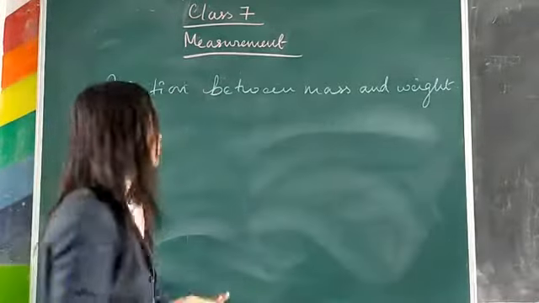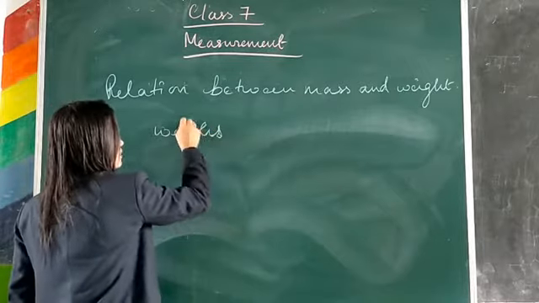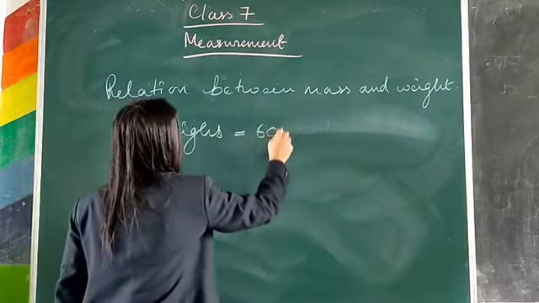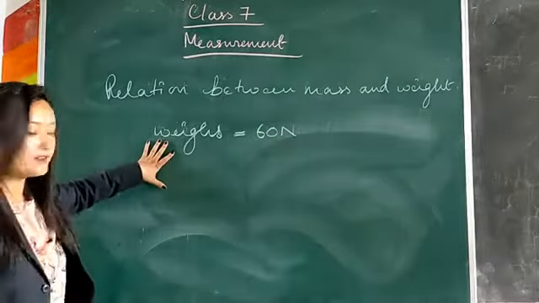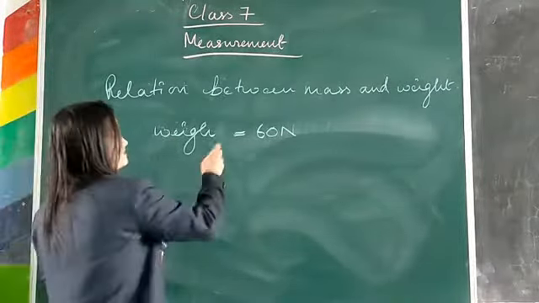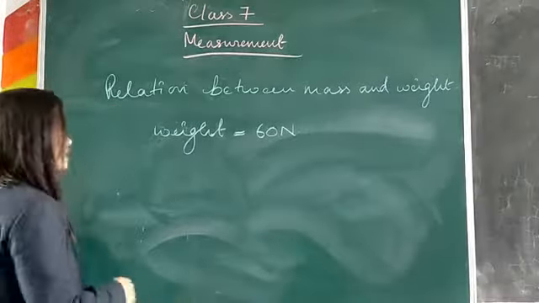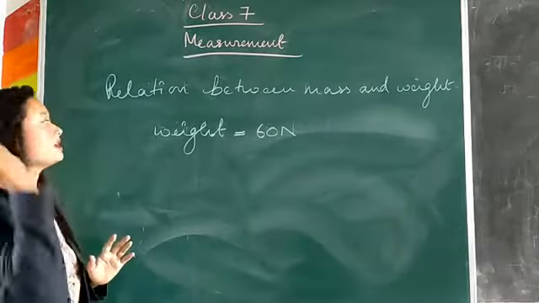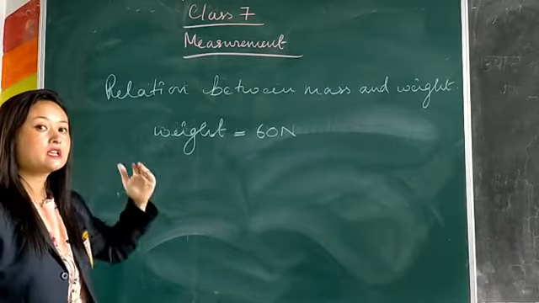Say this book weighs 16 Newton. If the weight of an object is 16 Newton, any object, and we take it to the moon, on the moon the weight decreases by 6 times.